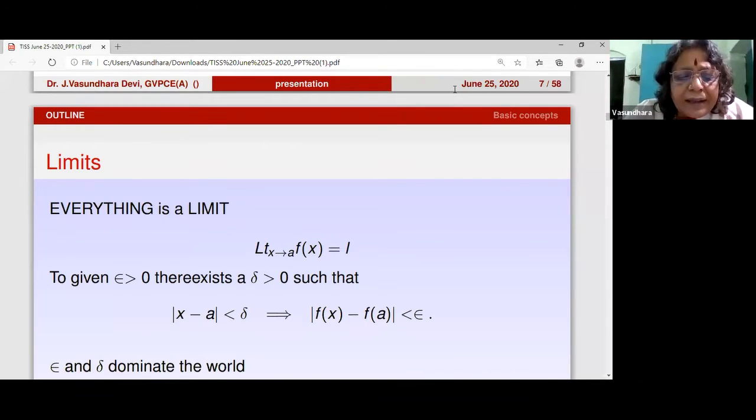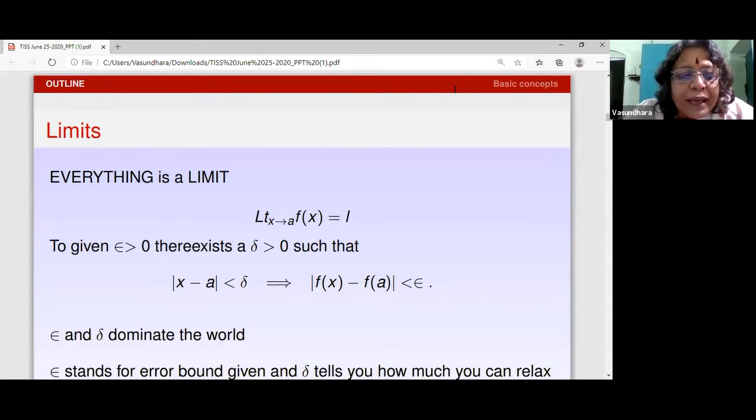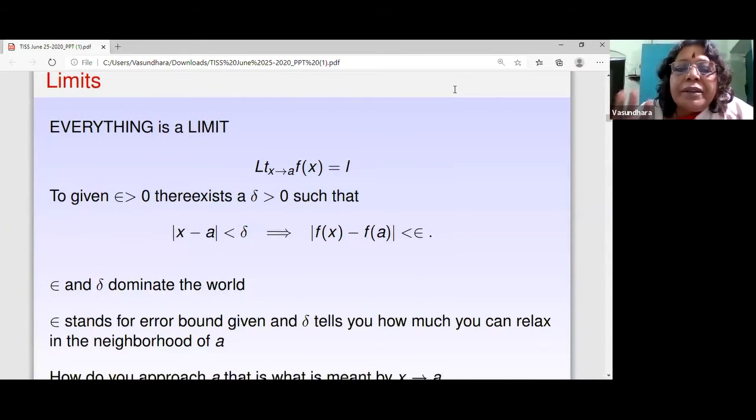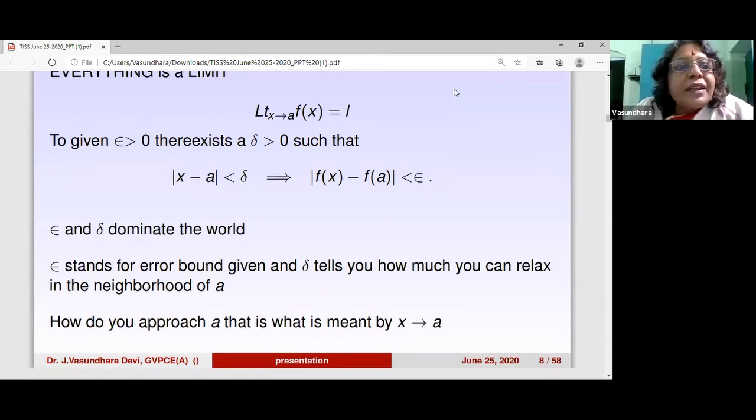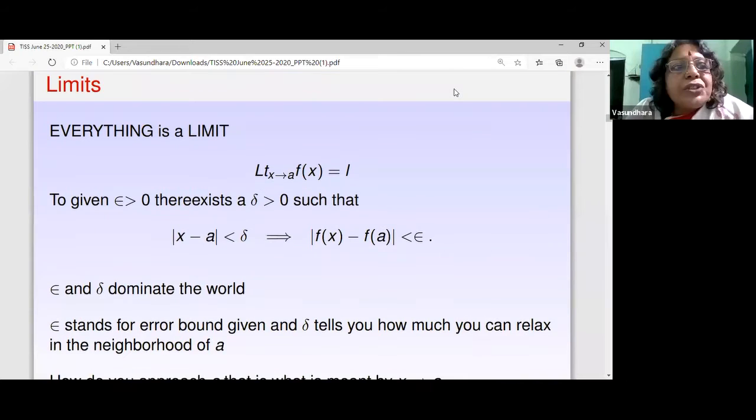This is another simple example. Now I would like you all to remember this definition again, because I would like to talk about this again in stability theory. Now, as to the notation, let's look at the notation. The notation says that x approaches a. Now the question is, what do you mean by saying x approaches a?